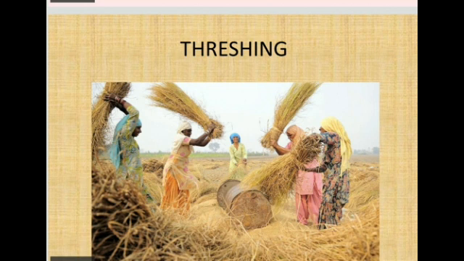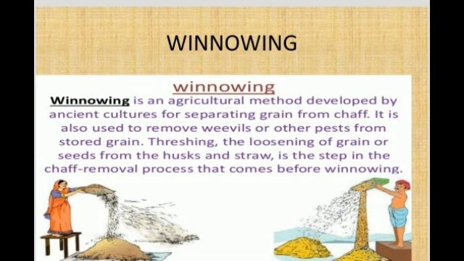This is a post-harvesting method. After harvesting, we have to use threshing to remove the grains from its shaft. This is manual winnowing method. It separates the grain or seeds from the husks and straw. This will remove the grains from its husks and also remove the unwanted pests from the grains. So this is a manual winnowing process.